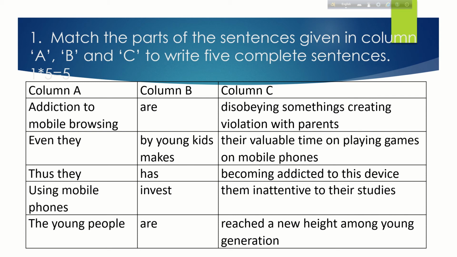This is a very common thing, the use of mobiles. The young people, the young children are using it and they are wasting their valuable time. So you should have control over using mobile phones. To make the correct sentence, you have to know the pattern of the sentence.